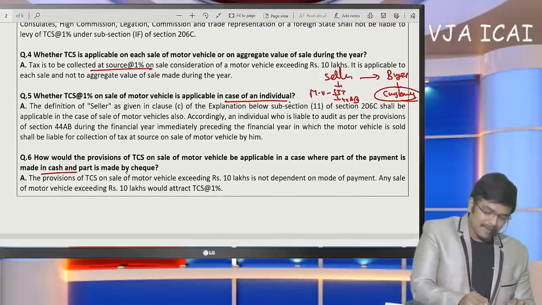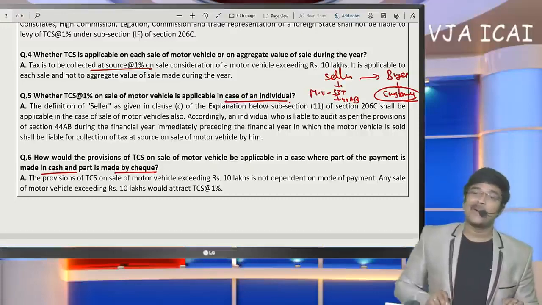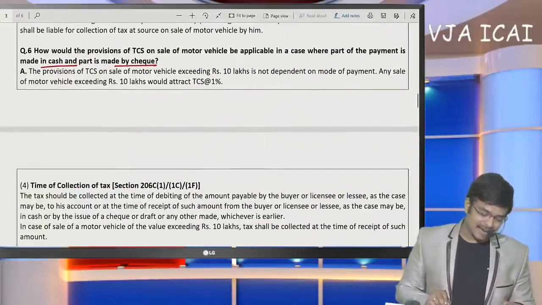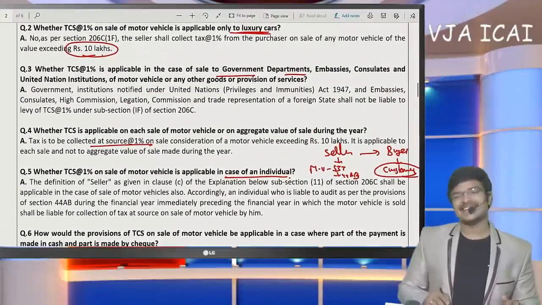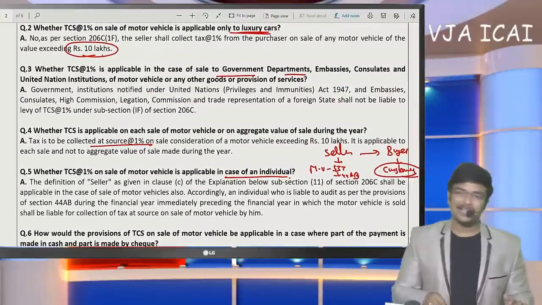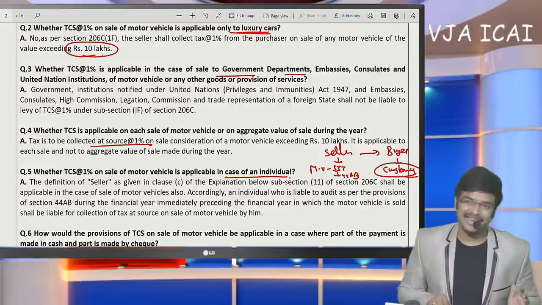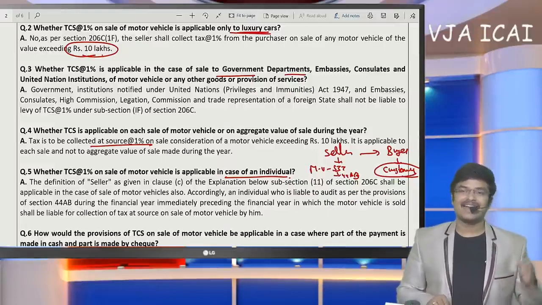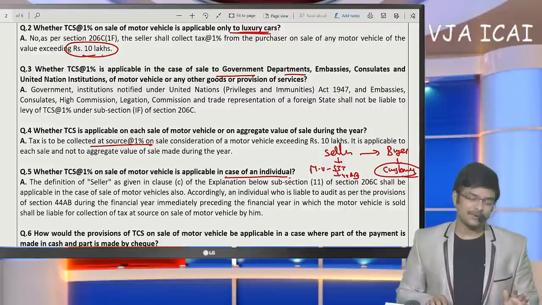Whether the payment is made in cash or cheque, whatever the mode of payment, TCS will get attracted is the conclusion. So TCS has to be collected during the month and remitted by the 7th of the next month, and after that the TCS return is filed, and everything is the same as TDS provisions only.